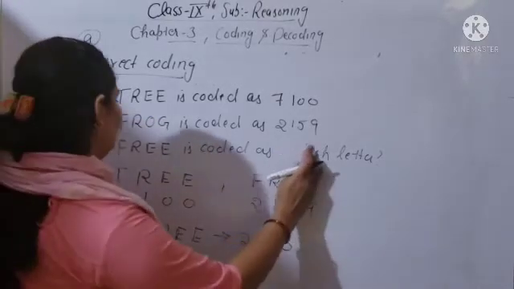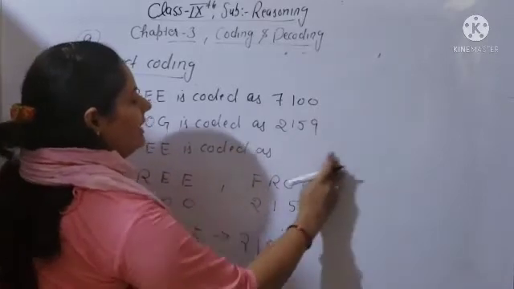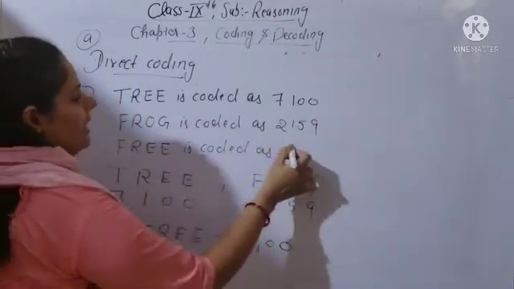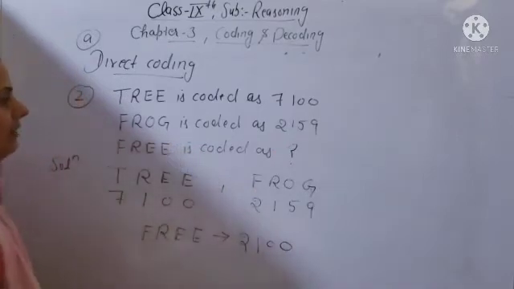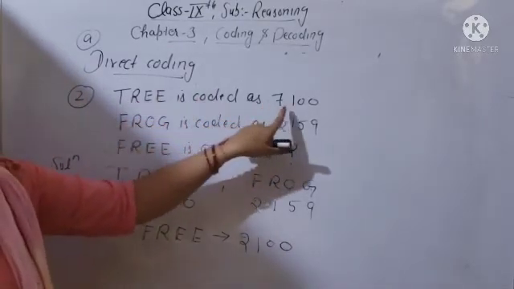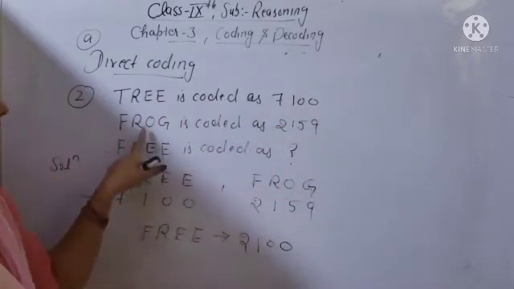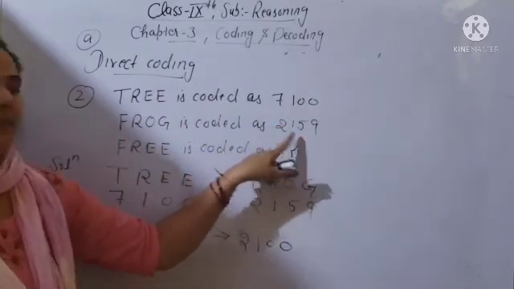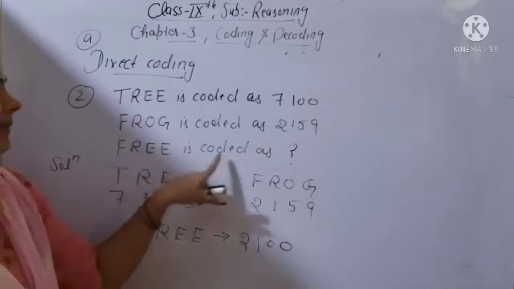Not in letters, in numbers. TREE is coded as the number 7100. FROG is coded as 2159. So you have to tell FREE is coded as.